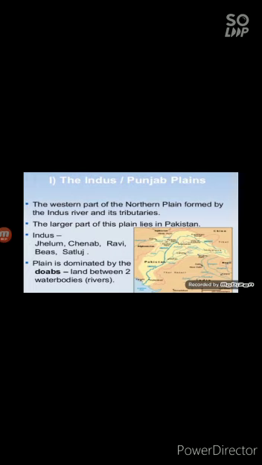The larger part of this plain lies in Pakistan. The Indus and its tributaries such as the Jhelum, the Chenab, the Ravi, and the Satluj and the Beas. The plain is dominated by Doab. Doab means land between two river bodies or land between two rivers.